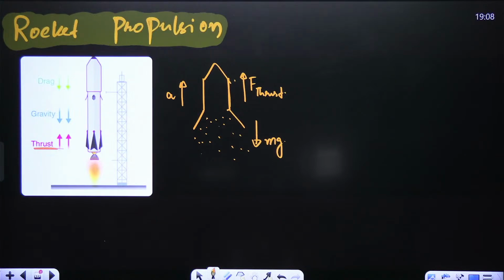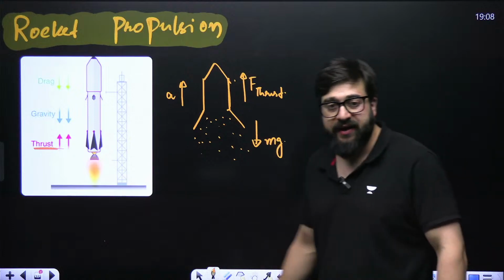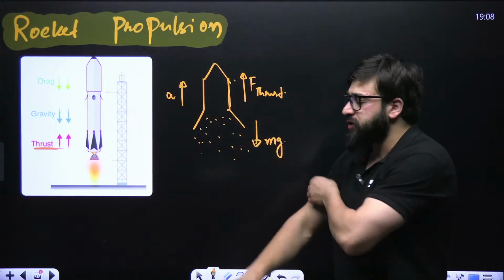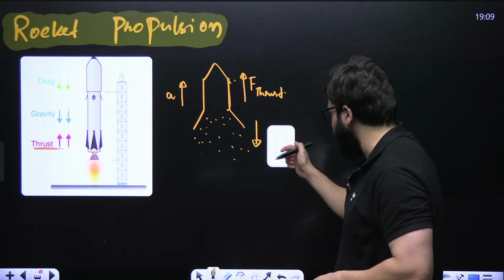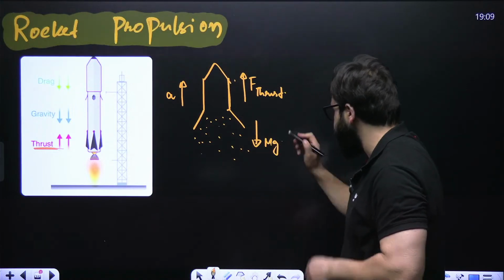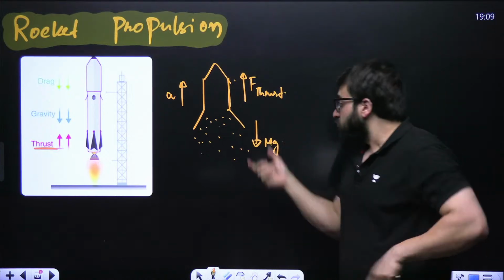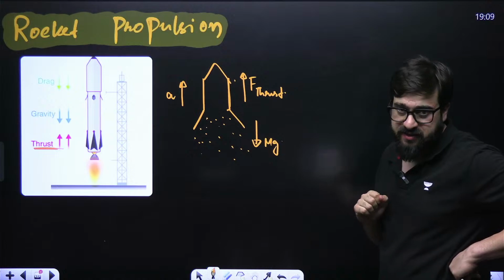Just a second, guys. We say mg is the force which acts in the downward direction over here. Now, guys, you tell me one thing. All the people out there, you tell me one thing in this particular case. This is the mg force. We say the force in the upward direction is F thrust. Force in the downward direction is mg.